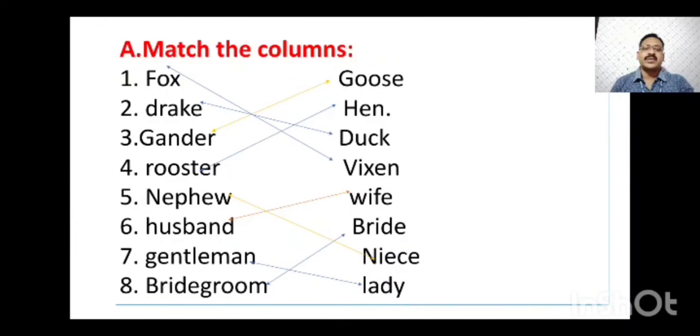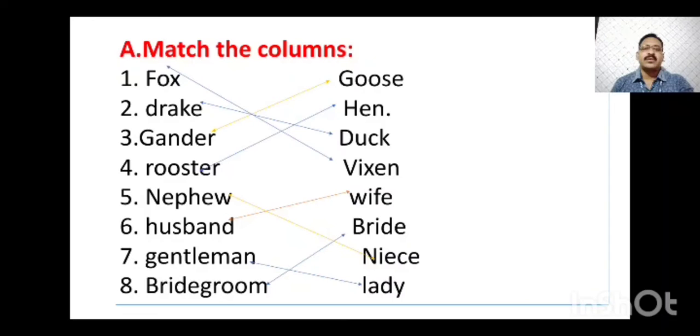Now we will do the exercise portion of this lesson. Starting with bit number A, match the column. Both the column nouns are given, but they are opposite nouns. You have to find out the masculine and feminine and match them. Fox is masculine. The female of fox is vixen. I have marked, you can see, fox, vixen.